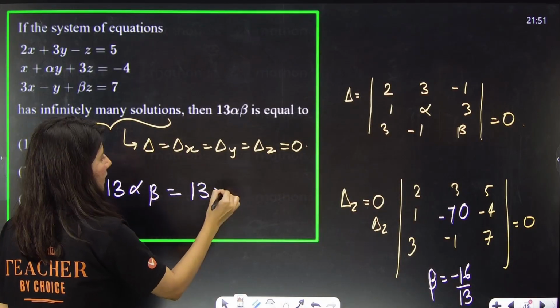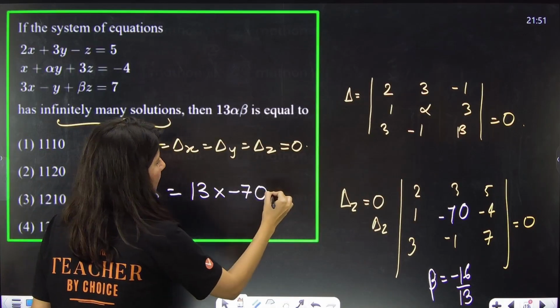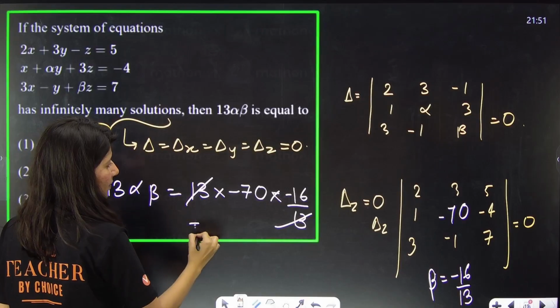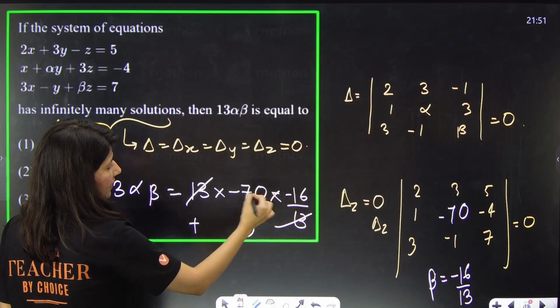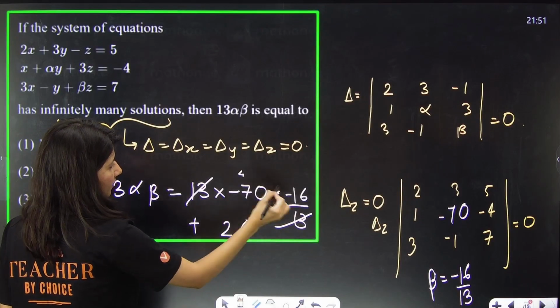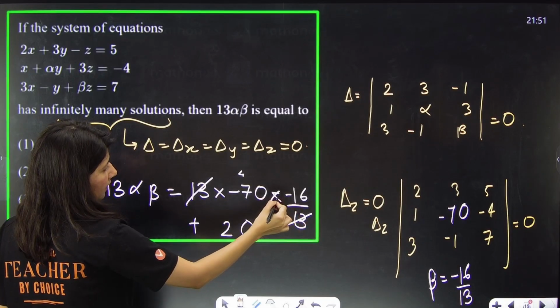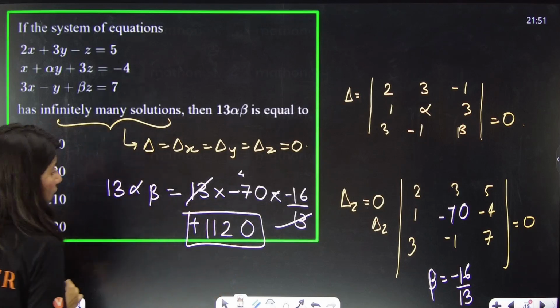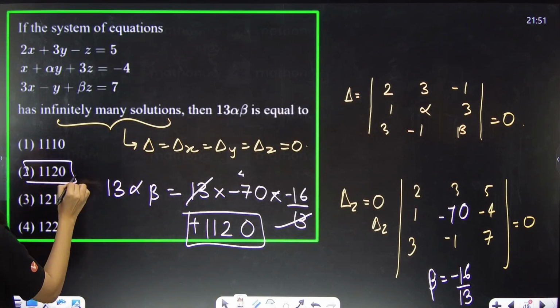So 13 into alpha into beta, minus 16 by 13. So clearly minus minus plus, 6 sevens are 42, and 7 ones are 7, 8, 9, 10, 11, 1120. That means option B is absolutely right.